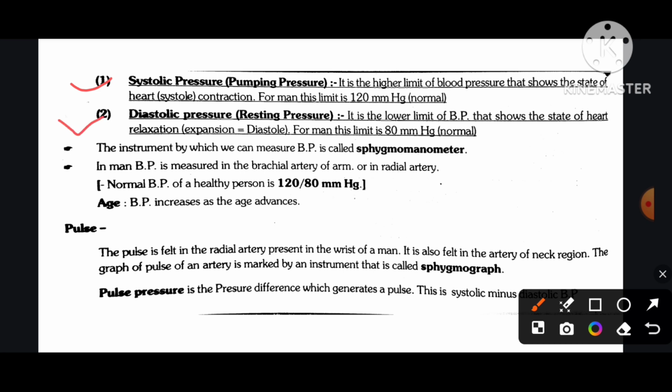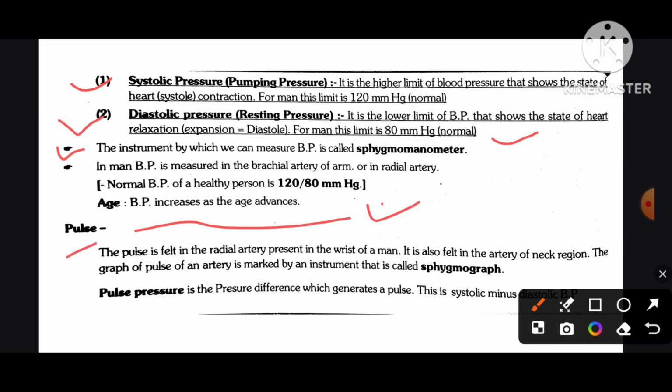Diastolic pressure, resting pressure. It is the lower limit of blood pressure that shows the state of heart relaxation. Expansion is equal to diastole. For men, this limit is 80 mmHg normal. The instrument by which we can measure BP is called sphygmomanometer. In men, BP is measured in the brachial artery of the arm or in the radial artery. Normal BP of a healthy person is 120 by 80 mmHg. BP increases as age advances.